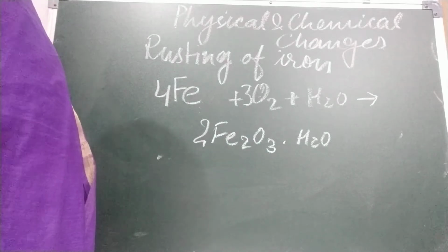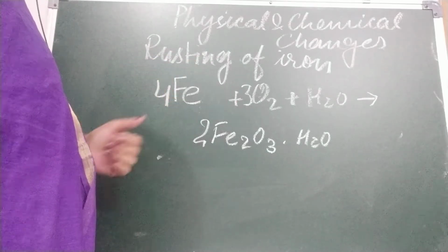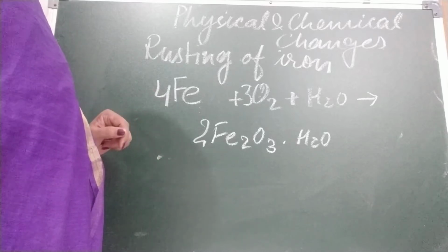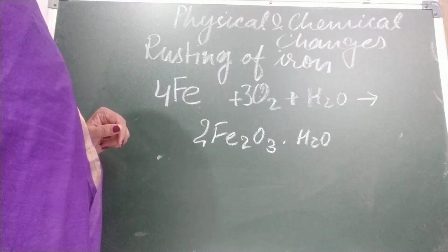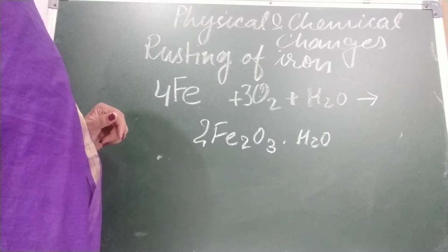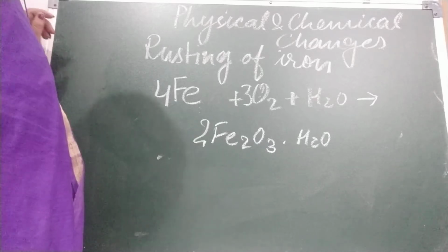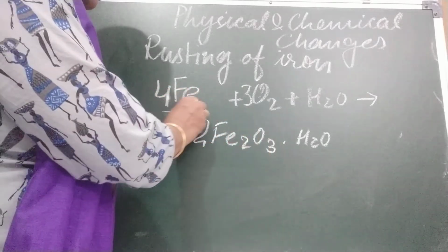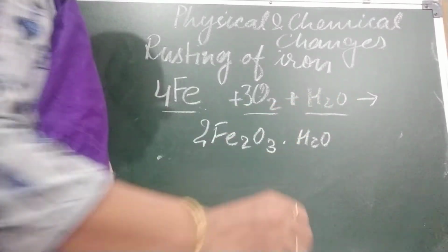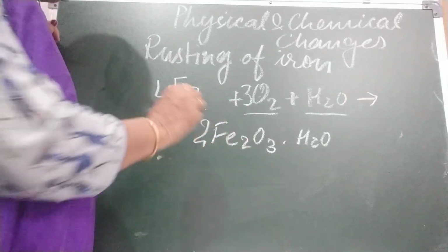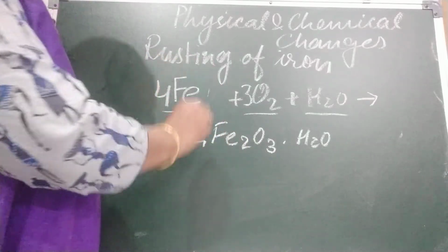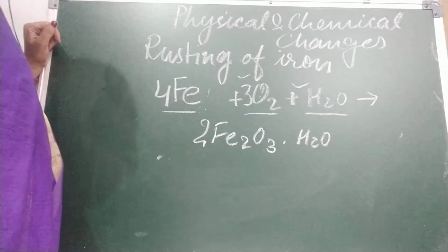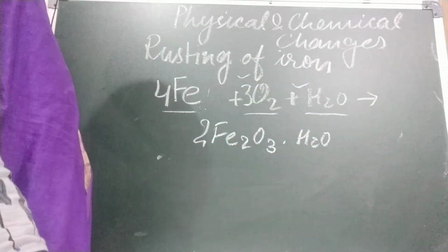Rusting occurs in the presence of both oxygen and water. The more humid the air, the faster the rusting occurs. That is why in the rainy season we find rusting takes place more. Now children, how can we prevent it? We know that these three things are needed for rusting. So we protect iron from rusting. If we remove any one of the things, then what will happen? Rust will not take place.